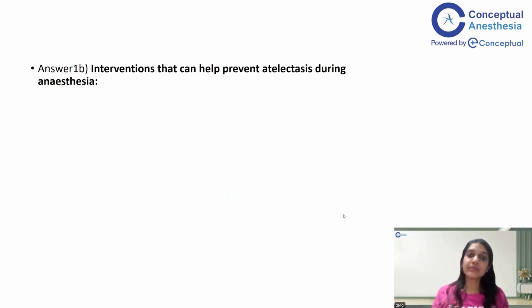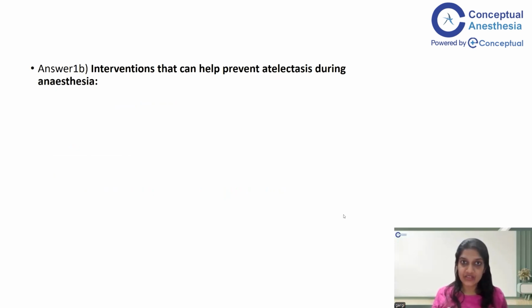So coming to the second part of the first question, that is, interventions that can help prevent atelectasis during anesthesia. Now you know that the functional residual capacity decreases in supine position. Even if the patient is awake, the FRC is going to decrease in supine position. Moreover, if you administer general anesthesia to that patient in supine position, the FRC will further decrease. And every patient of general anesthesia is prone to atelectasis. Atelectasis happens, but you have to first identify which patients are at risk.